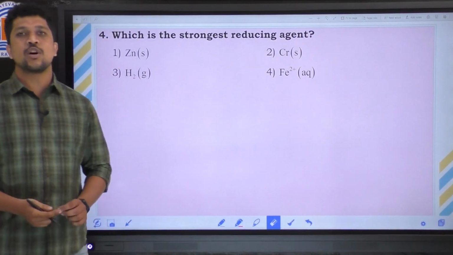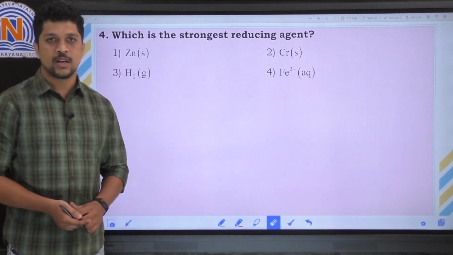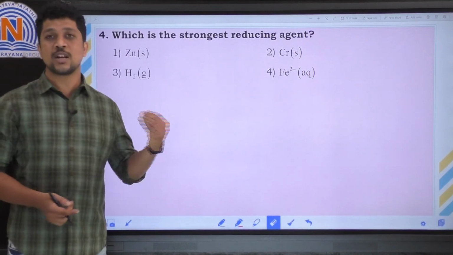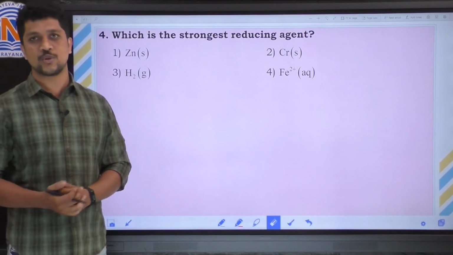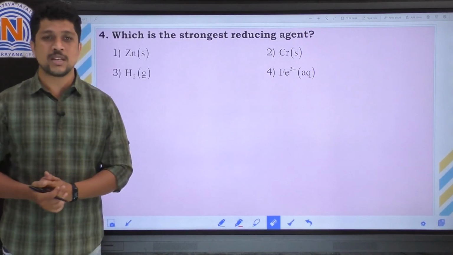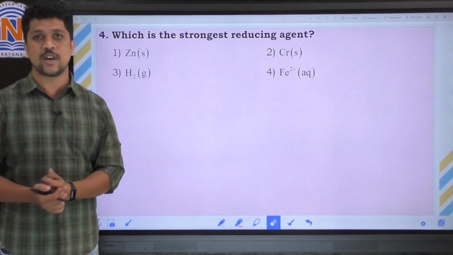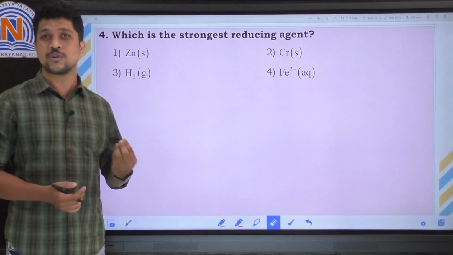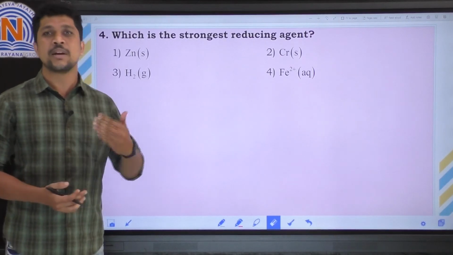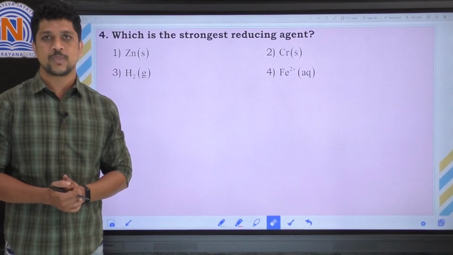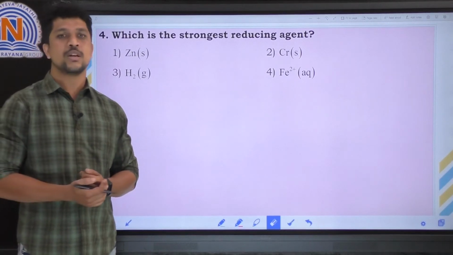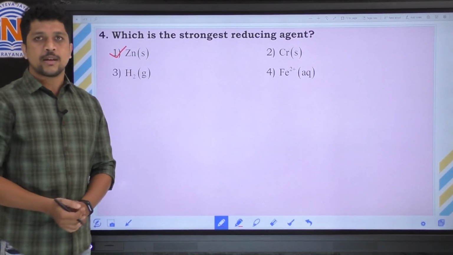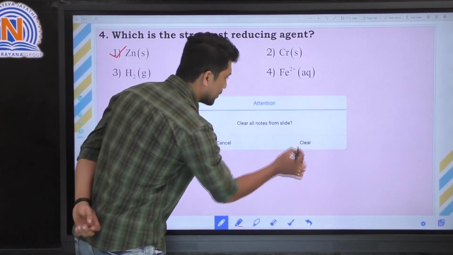Here the question: which is the strongest reducing agent? So they have given 4 metals. Among these 4 metals, the one which has the lowest reduction potential is the strongest reducing agent. According to the electrochemical series, zinc has the lowest reduction potential value. So it acts as the strongest reducing agent. Strongest reducing agent means it itself oxidizes and reduces some other metals. That is the reducing agent. So the correct option is zinc. Clear? Let's move on to the next question.